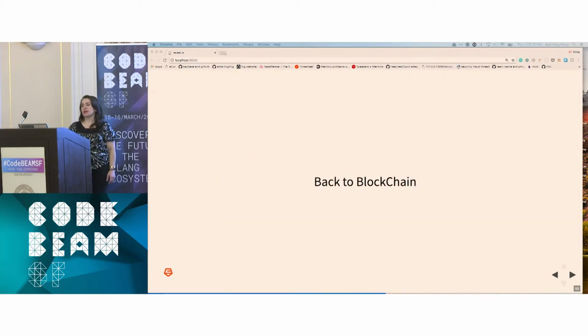OK, so back to the blockchain. So now we've talked a little bit about processes, how they communicate, how we might monitor them. But we might need slightly more sophisticated behavior, right? We need some more sophisticated monitoring. We probably need something to handle client-server interaction as nodes are sending messages to each other.